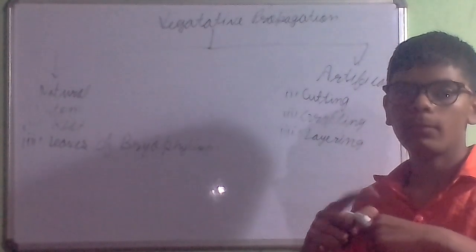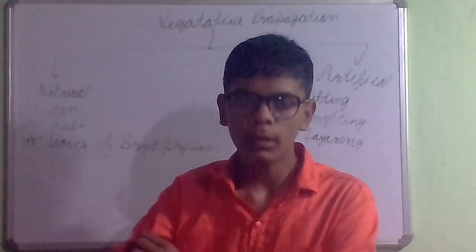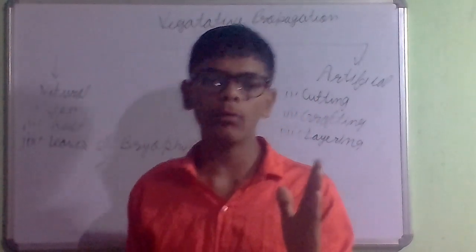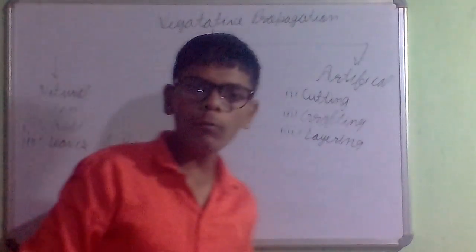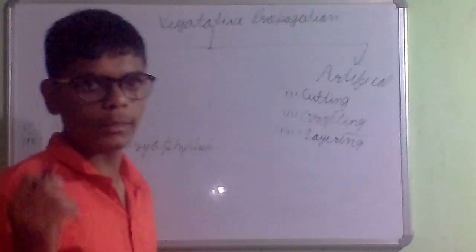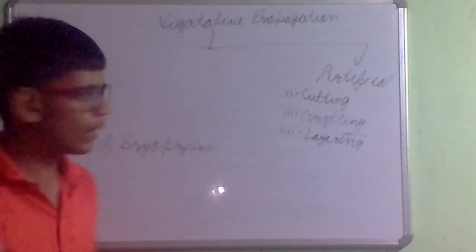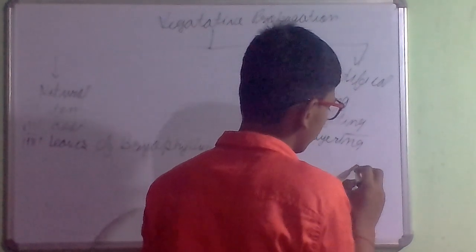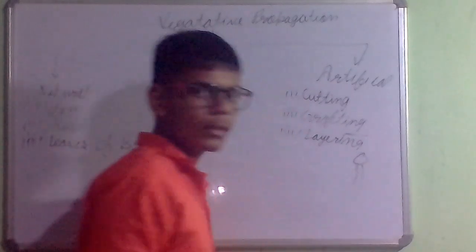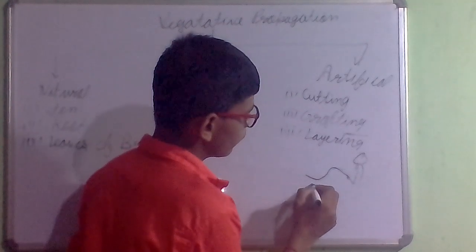A new plant can also be reproduced through root. We will cut some part of the root of any plant and grow it in a different place, and a new plant will grow. And the leaves of bryophyllum, as we have seen in the class 11th NCERT book, have root-like structures. We will take a leaf and bury it in soil. Then the root-like structures on the leaf will produce roots, and a new plant will grow.